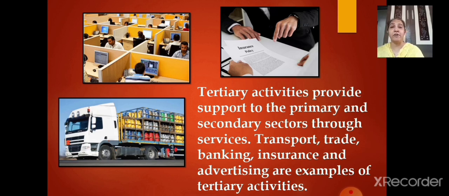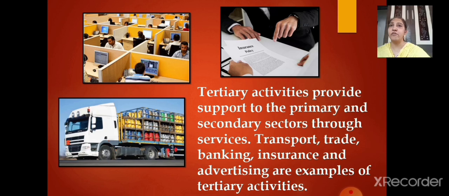If it has not been forwarded... Now tertiary activities provide support to the previous two sectors, that is the primary and the secondary sectors, through their services. How does it provide services to them? Transportation, trade, banking, insurance and advertising. These are all included in the tertiary activities. So children, in short, we can say all these activities are equally important, right? Primary activities, secondary activities, and then the tertiary activities.